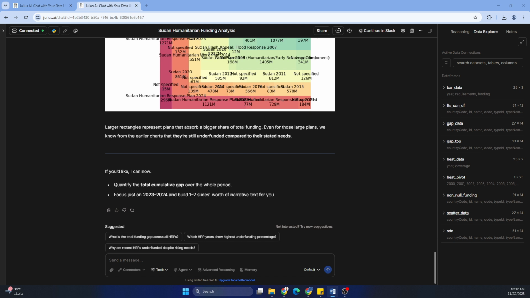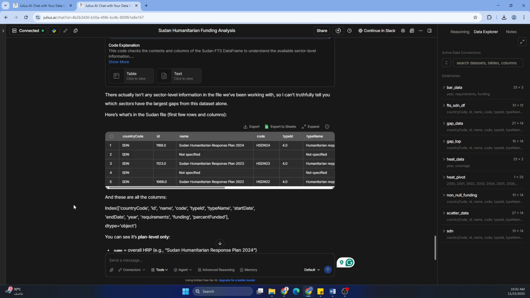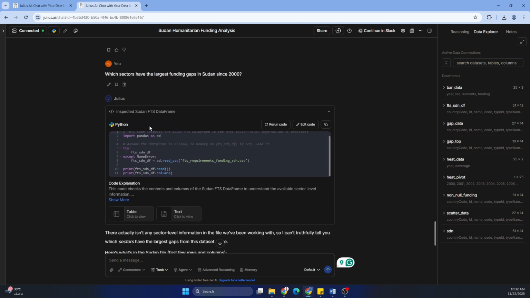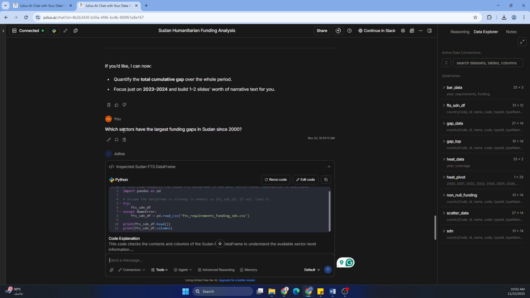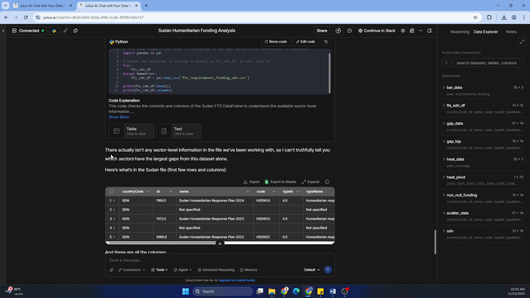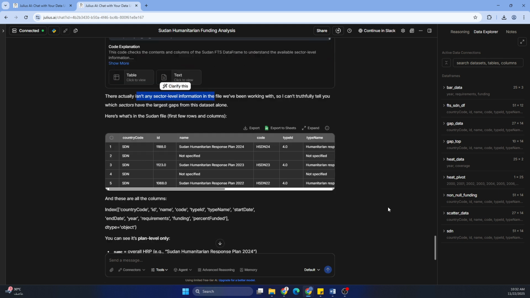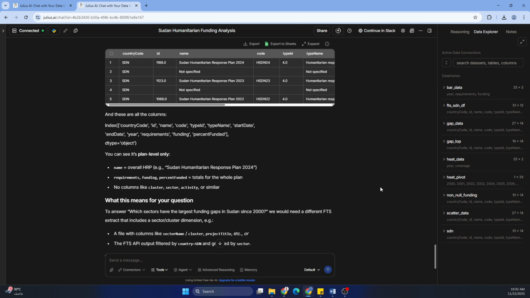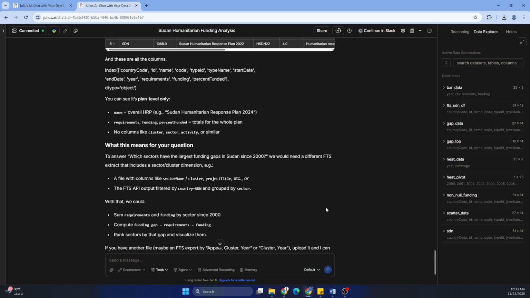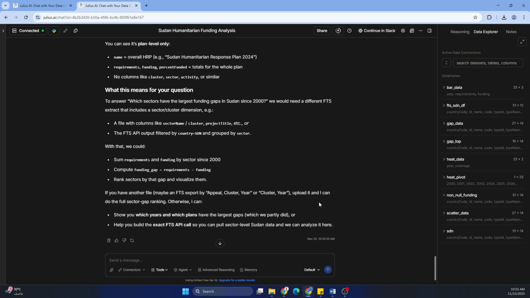Let's say we want to ask which sectors have the largest funding gaps in Sudan. You see, we have asked the wrong question. Here we are asking about sectors, and there is no sector. That's why it says there actually isn't any sector-level information in your file, which is really good. And it shows you the columns of the data you already have. I just wanted to show that it was not hallucinating. It goes directly to your data and creates the analysis you wish to do.